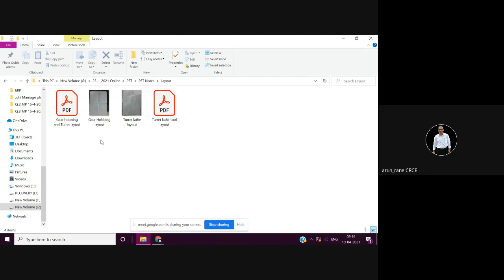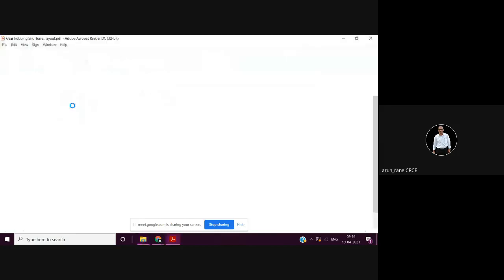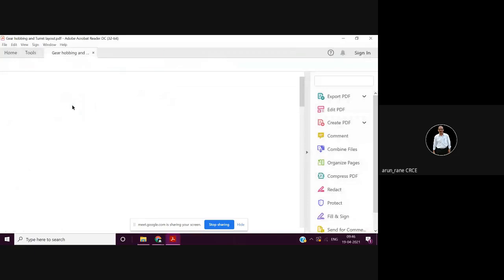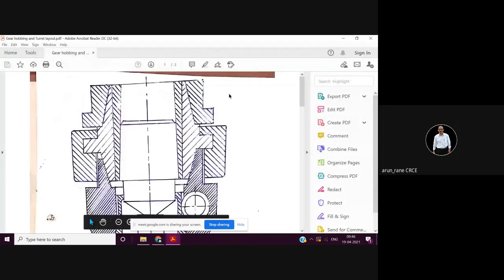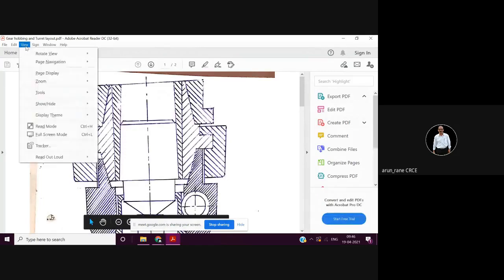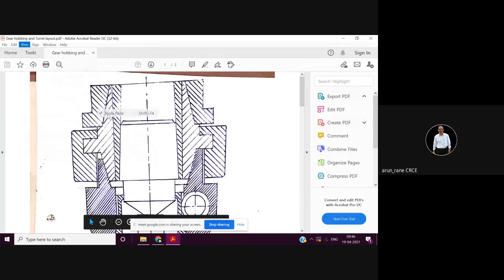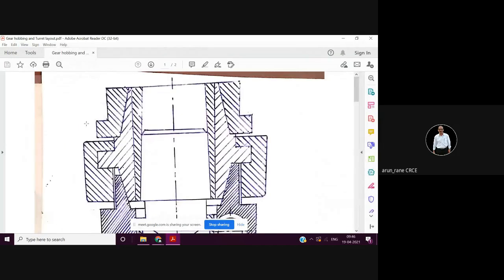Gear hobbing definitely will be for manufacturing gears. So I'll just explain one by one. What is it? Again, it will be for 5 marks. The weightage will be for the 5 marks. So this particular layout is for the hobbing.